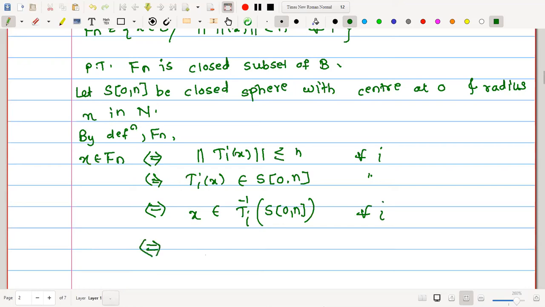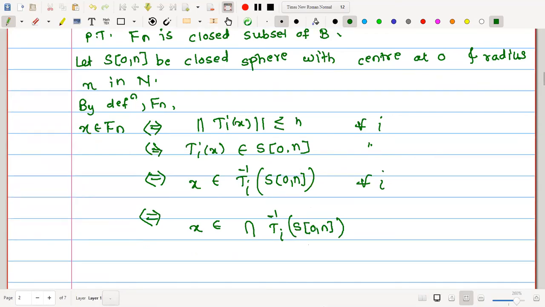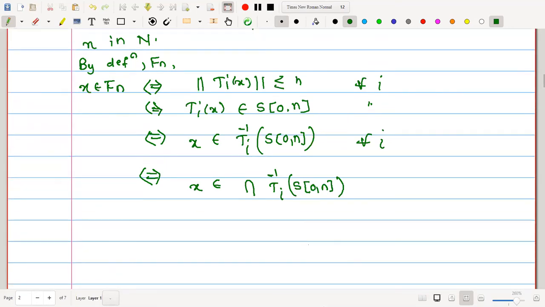If it is true for all i, may I say x lies in the intersection of Ti inverse of S of 0, n, because it is for all i we are saying. Therefore, x is in Fn implies and is implied by x being in the intersection. Therefore, may I write Fn is nothing but the intersection over i of the sets Ti inverse of S of 0, n.